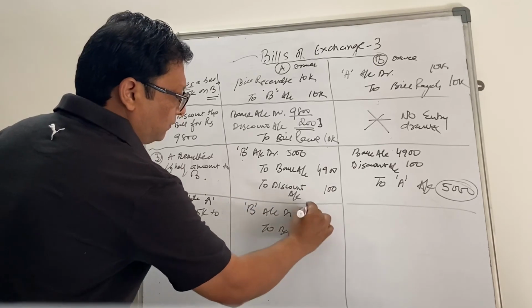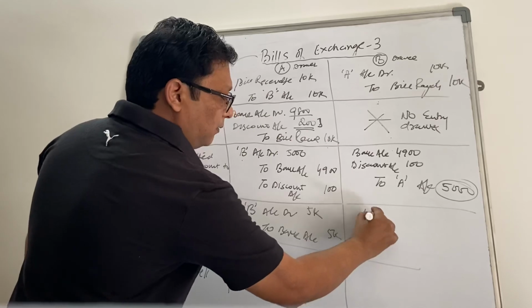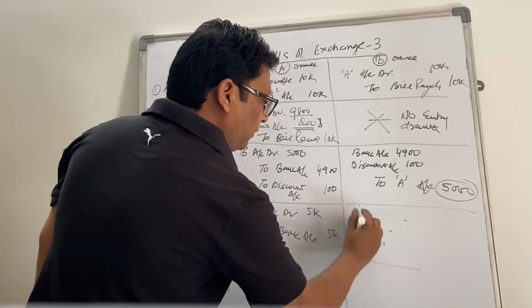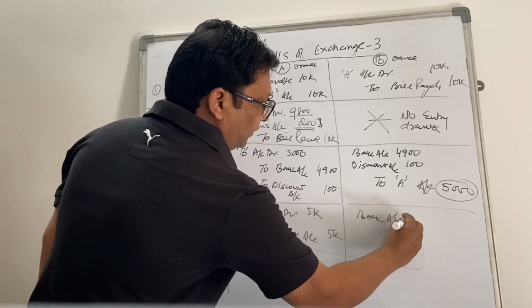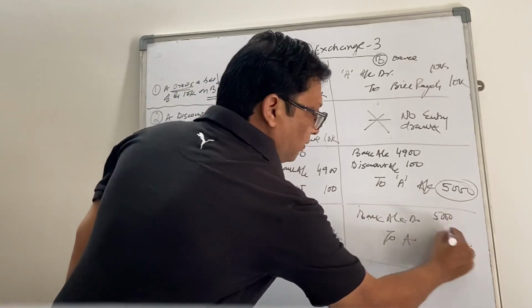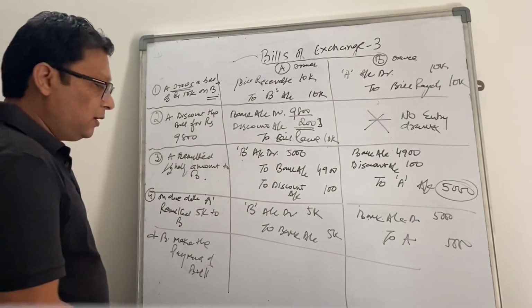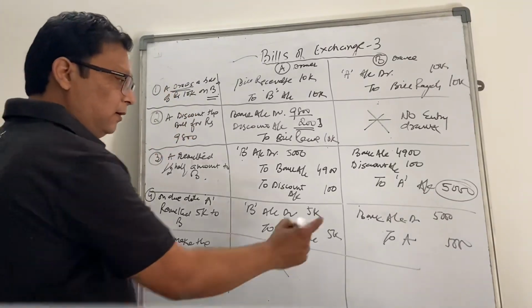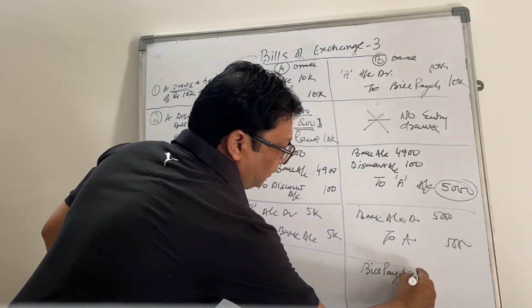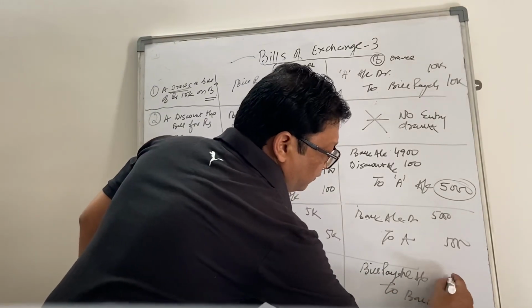So A remitted 5,000, so B's account debit to bank account 5,000. A will receive the payment: bank account debit, to B 5,000. On due date the bill will be paid. For A, because the bill is already discounted, there will be no entry on the due date, but B needs to make the payment. So bills payable to bank account 5,000.